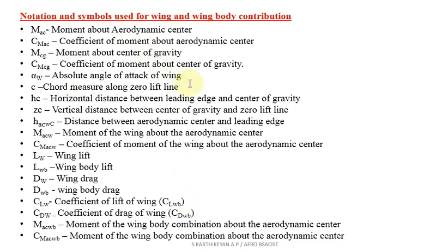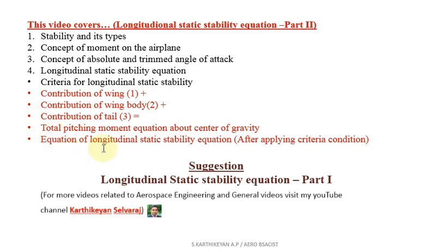Here, how are we going to obtain the longitudinal static stability equation? We are going to derive three equations. The first equation is related to the contribution of the wing, the second equation is related to the contribution of the wing body combination, and the third equation is related to the contribution of the tail.